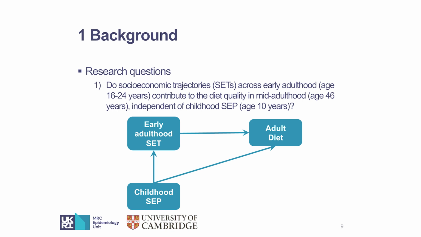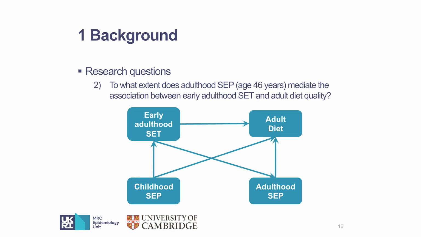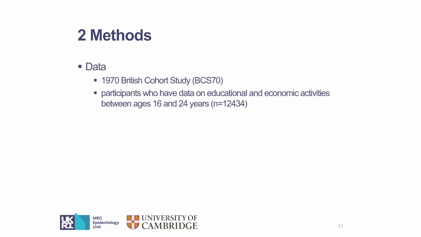Here you can see that we use a trajectory-based measure of SEP in early adulthood because, as I mentioned before, the socioeconomic position may be quite unstable in this time period, so we may need a trajectory-based measure. The second research question is the extent to which adulthood SEP mediates the association between early adulthood SEP and adult diet quality. To answer these two questions, we use the data from BCS 70.